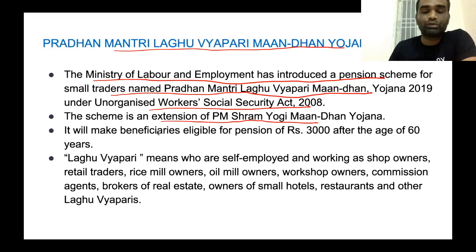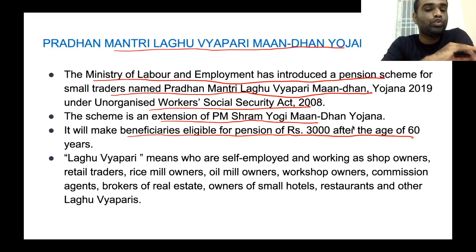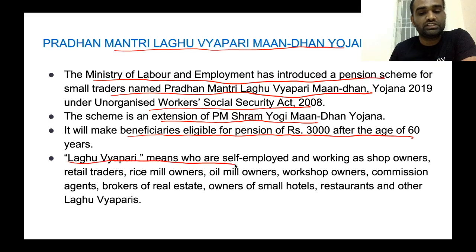Now, what are the provisions or advantages of this particular act? Beneficiaries will be eligible for a pension of rupees 3,000 after the age of 60 years. So it will give a pension for Laghu Vyaparis who are over the age of 60 years. Now, who are these people? Laghu Vyaparis means people who are self-employed, working as shop owners, retail traders, rice mill owners, oil mill workers, workshop owners, commission agents, brokers of real estate. All these people will be considered as Laghu Vyaparis.